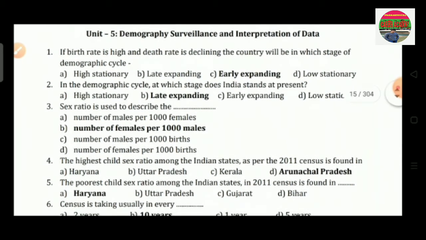Question number 1 is, if the birth rate is high and death rate is declining, the country will be in which stage of demographic cycle? Option A is high stationary, option B is late expanding, option C is early expanding and option D is low stationary. So the correct answer is option C, that is early expanding.